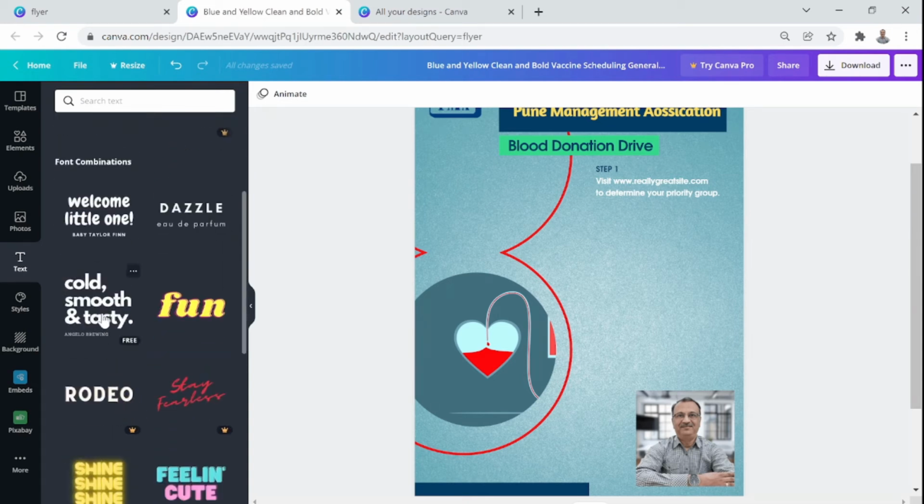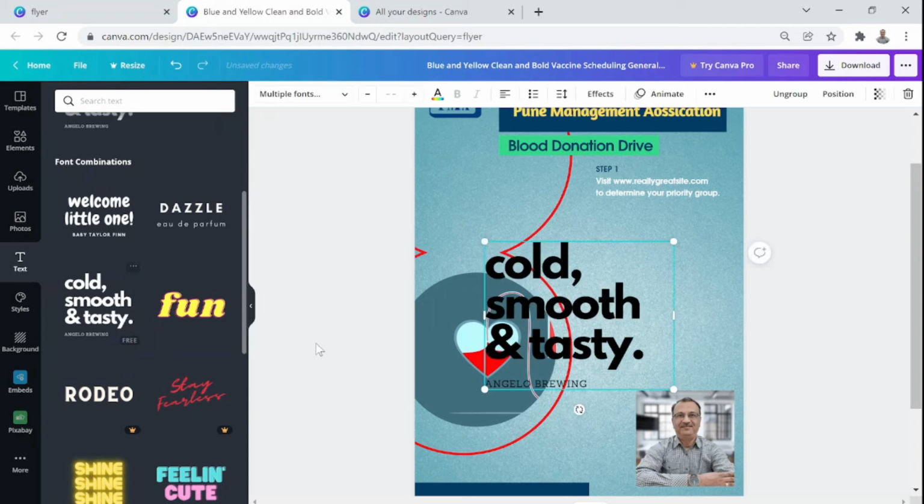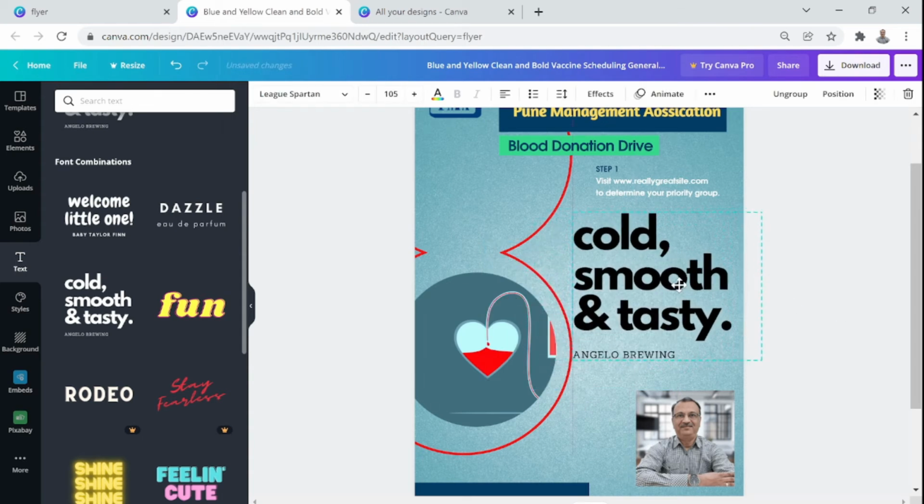For example, this one, cool, smooth and tasty. Once I click on that, it will come up on the template. You see that has come up here. Then I will just move it into an area where we all can actually view it better. You see that this text has come up with its own font, and there is one additional element at the bottom, you see Angelo Brewing. Those two things.